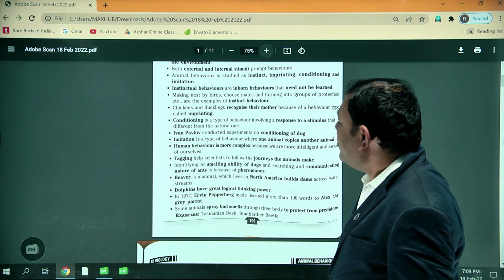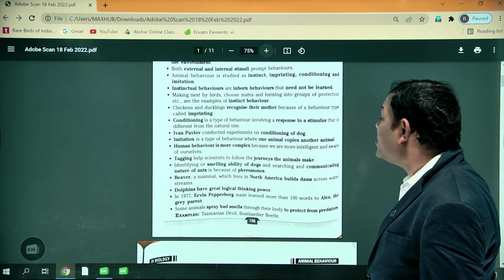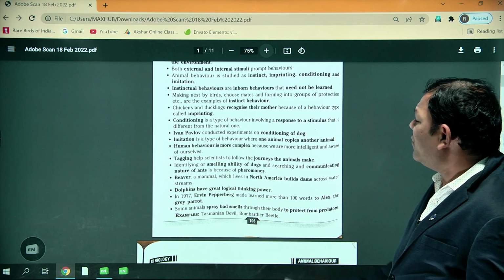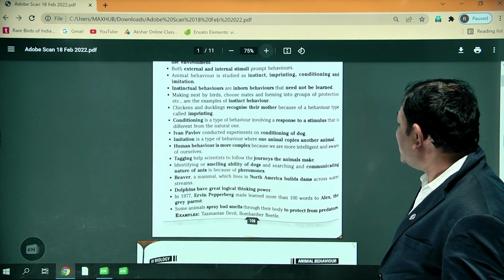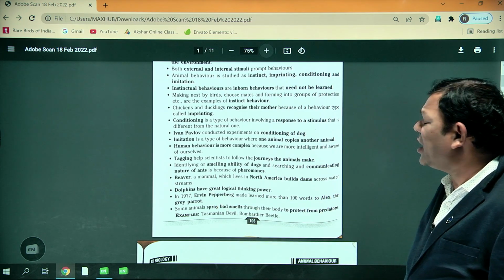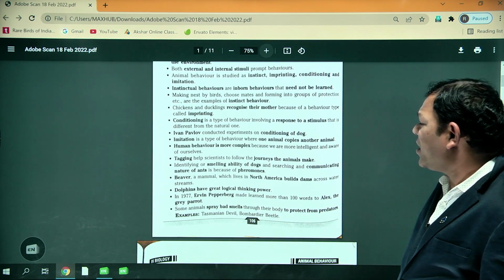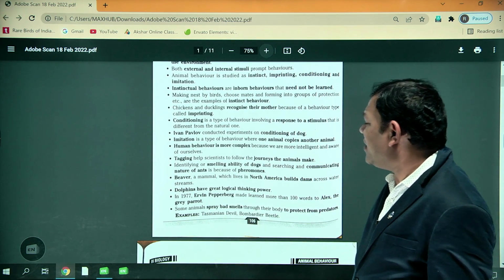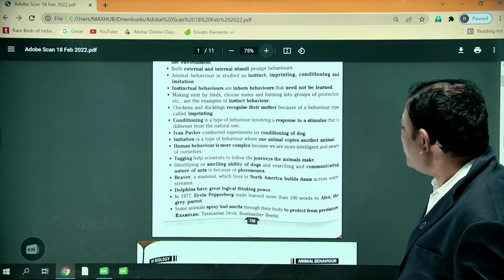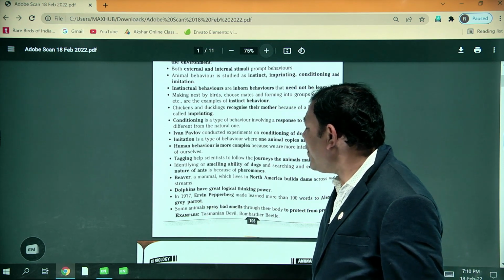And next, the beaver, a mammal which lives in North America, builds dams across water streams. Very important. Dolphins have great logical thinking power. Which animal has great logical thinking? Dolphin. Next, in 1977, Irene Pepperberg taught more than 100 words to Alex the grey parrot.